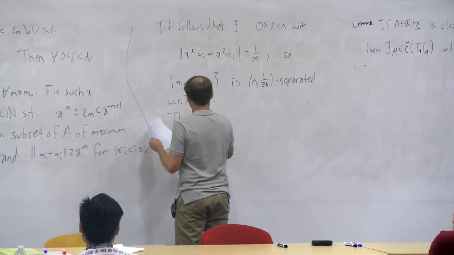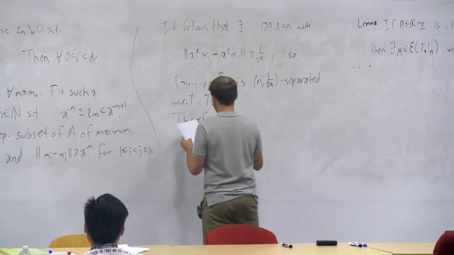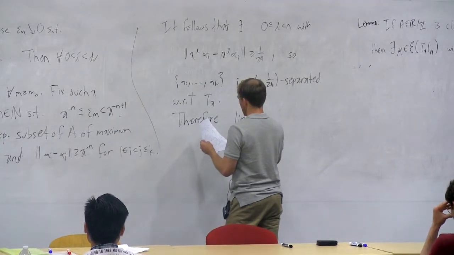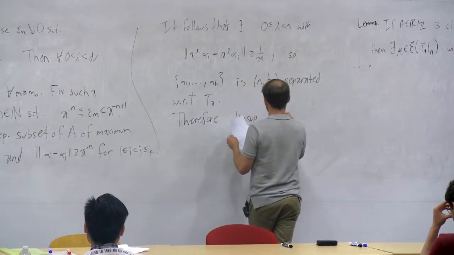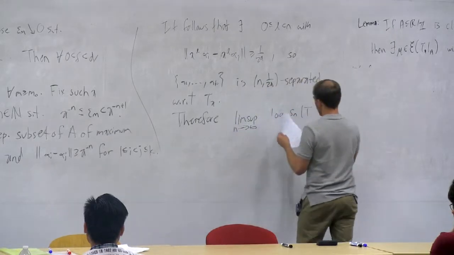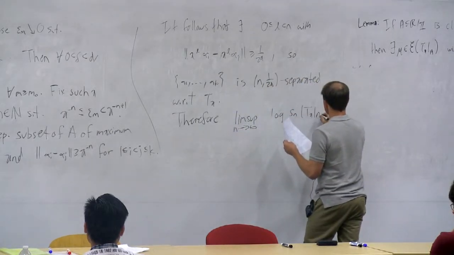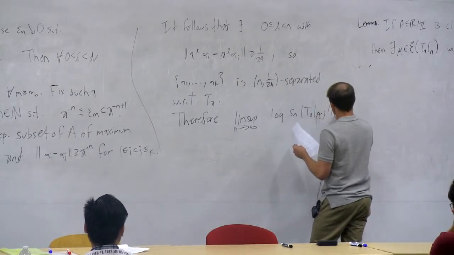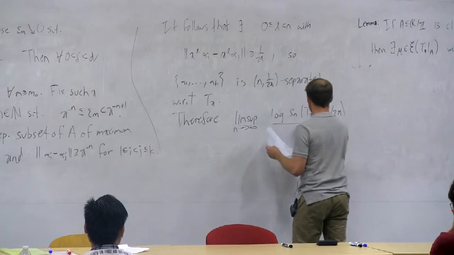So therefore, when you go to do the calculation for topological entropy, you get the lim sup as n tends to infinity of the logarithm of S sub n, the largest cardinality of an n epsilon separated set for the multiplication by A map restricted to the set A, divided by n.